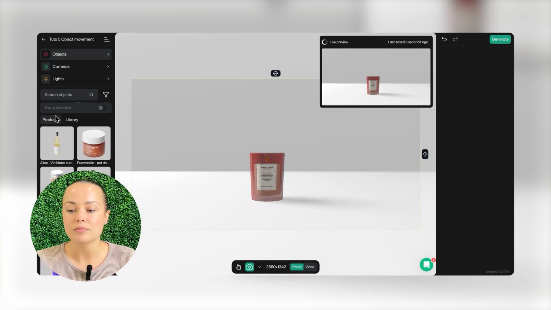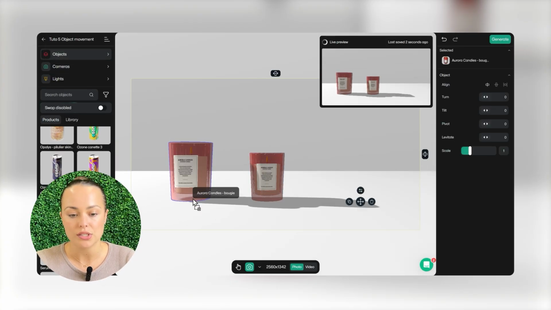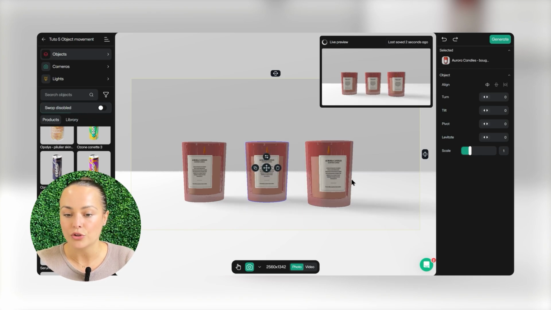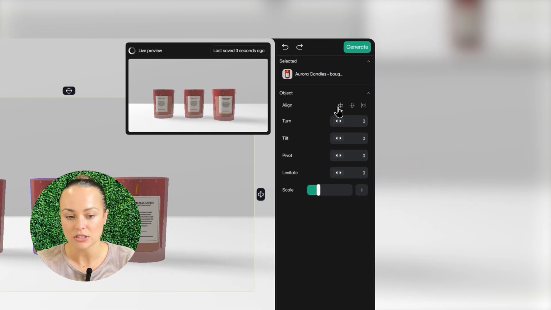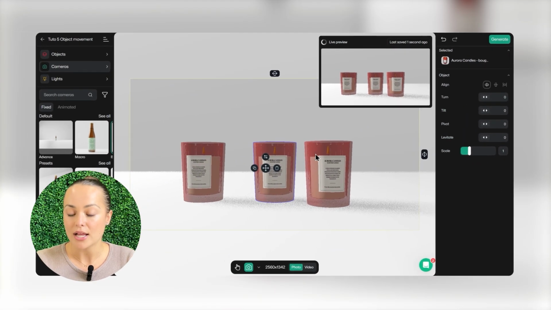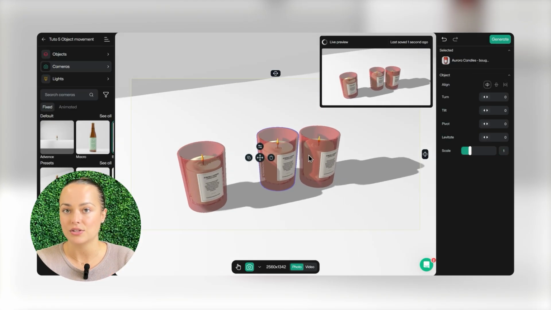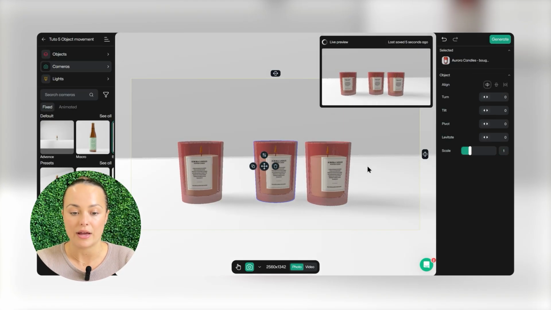I'm going to add 2 objects to my scene, 2 candles. I'll reset the scale to 1 to keep them uniform. If I need to center my objects in my camera view, I have this button right here. If I change my camera angle and hit center, the object will snap to the middle. As you can see, it's important to remember that.